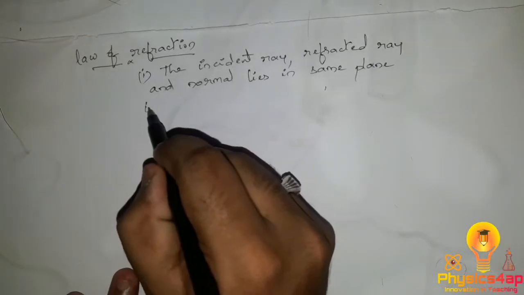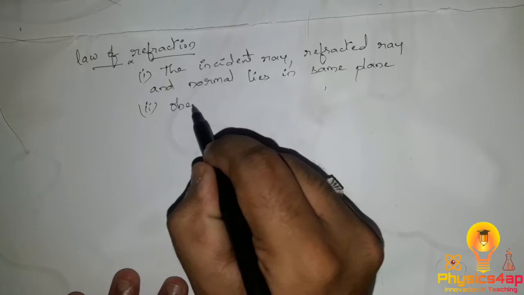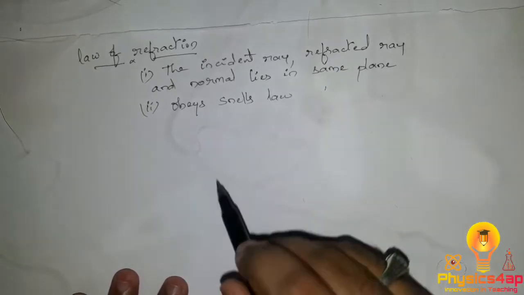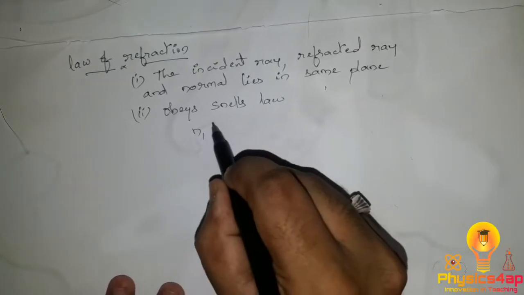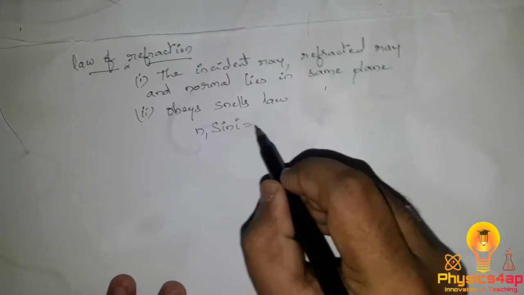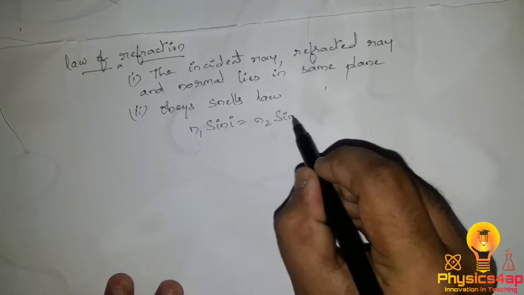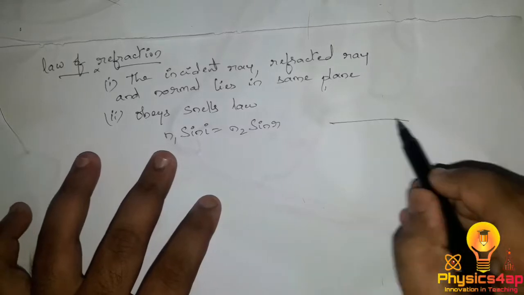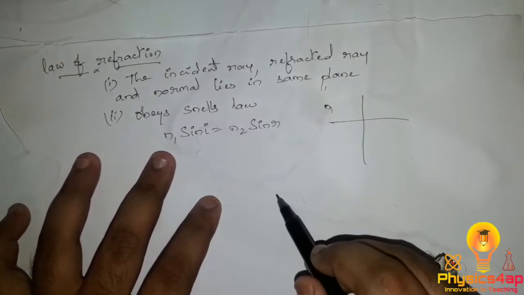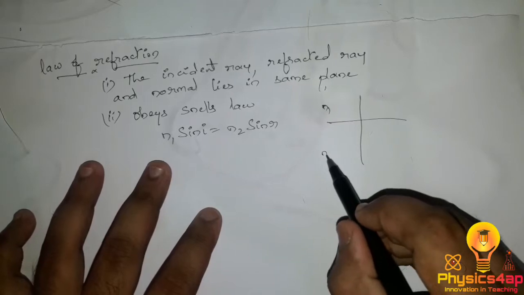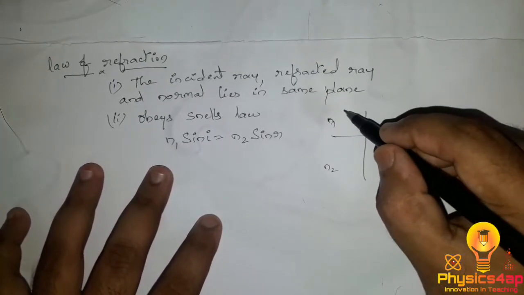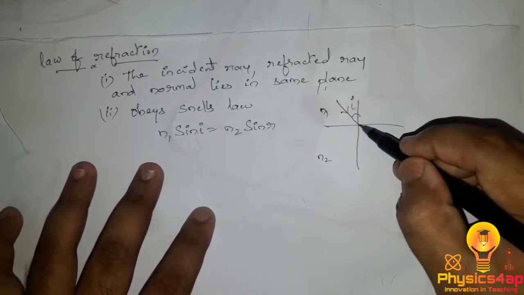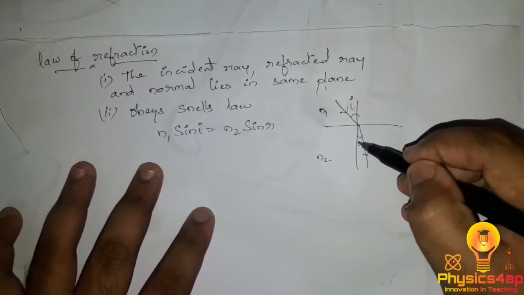And the second thing in the law of refraction is that it obeys Snell's law. Snell's law is n1 sin I equals n2 sin R. The meaning of this is that n1 is the refractive index of the first medium, n2 is the refractive index of the second medium, I is the angle of incidence and R is the angle of refraction.